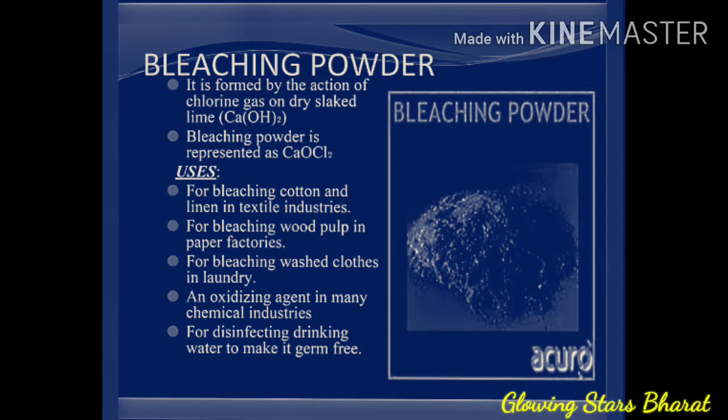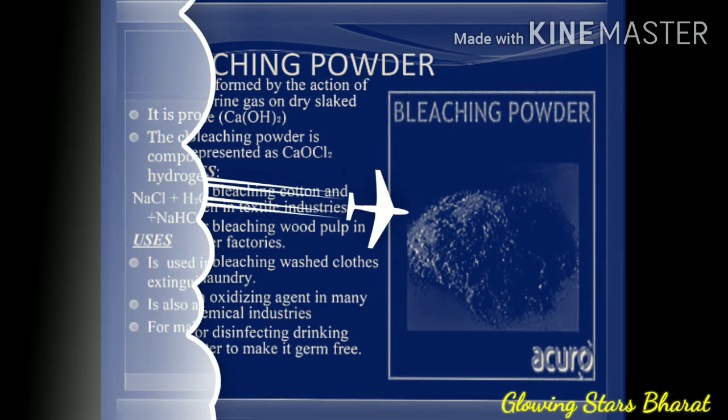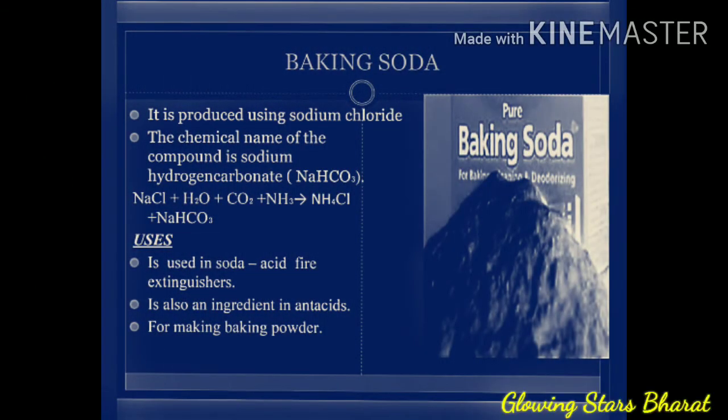free. Next, baking soda. Baking soda is produced using sodium chloride. The chemical name of the compound is sodium hydrogen carbonate, NaHCO3. Usage: it is used in soda acid fire extinguishers. It is also an ingredient in antacids and is also used for making baking powder.